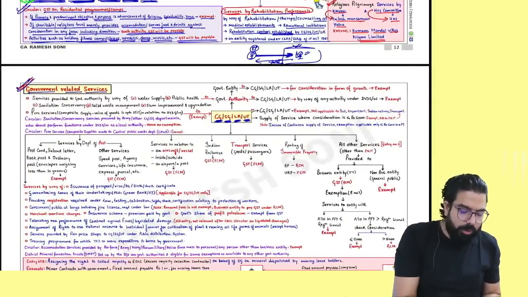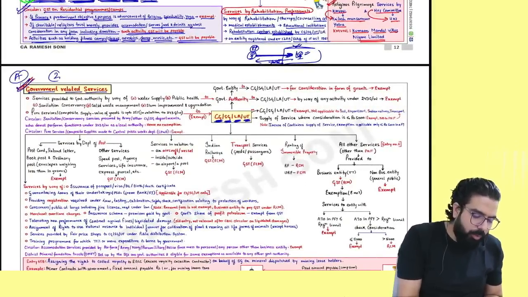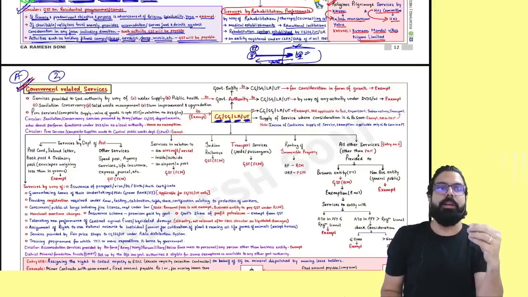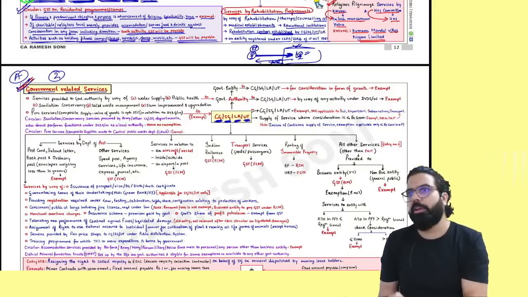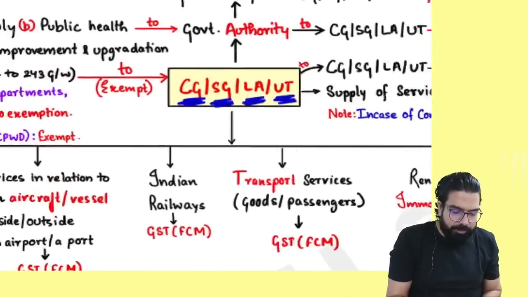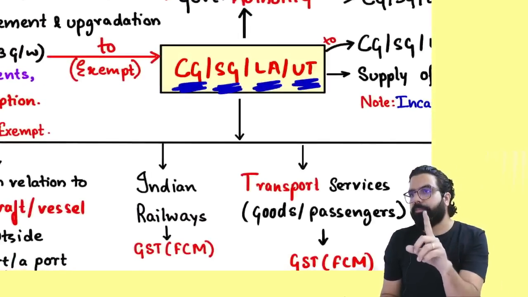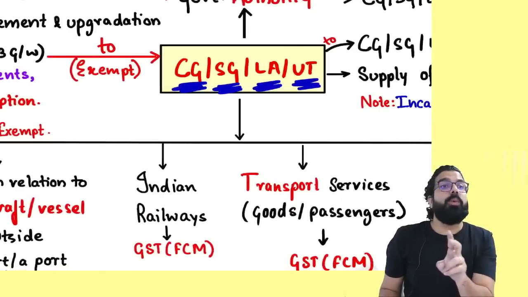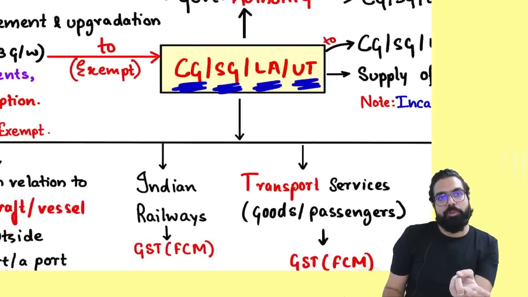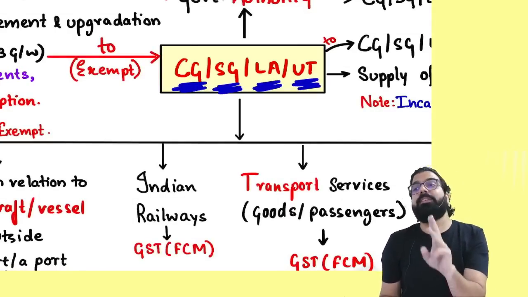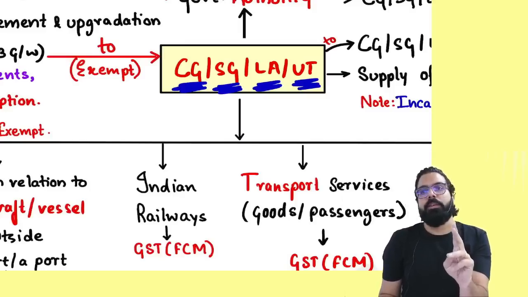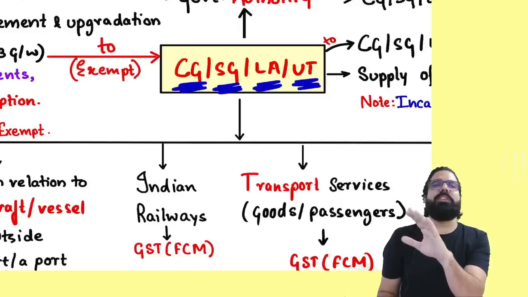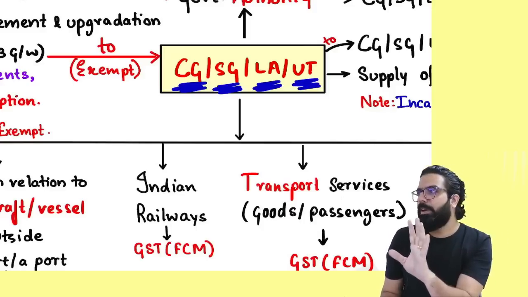People, let's go. You know what? This is A graded. One small 2 marker point will be there in the exam. You can call it B also, but in my opinion, from the exemption point of view, it's a good chart. You will have one question. When I say A graded, you will have one question. That's my thought. When I say B graded, one question might come, might not come. When I say C graded, see, A graded means 100% chance, B graded means 50-50, C graded means 1/3 or 1/4 chances. Are you guys able to understand?